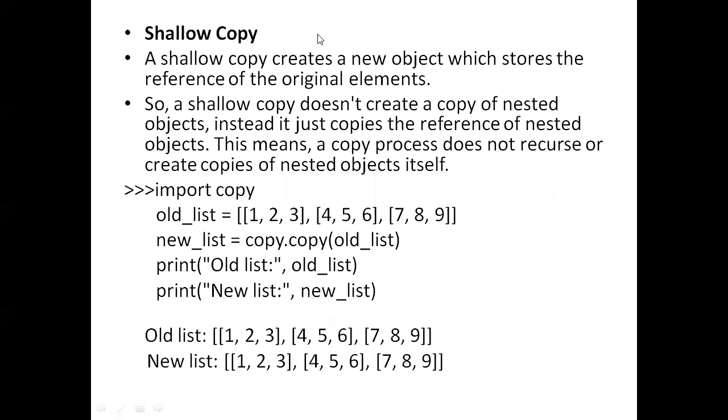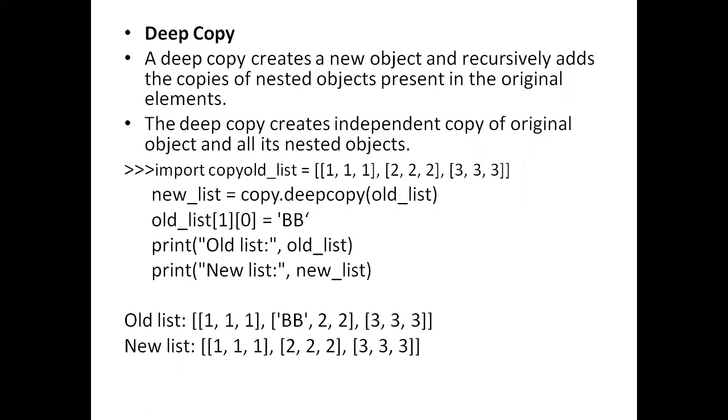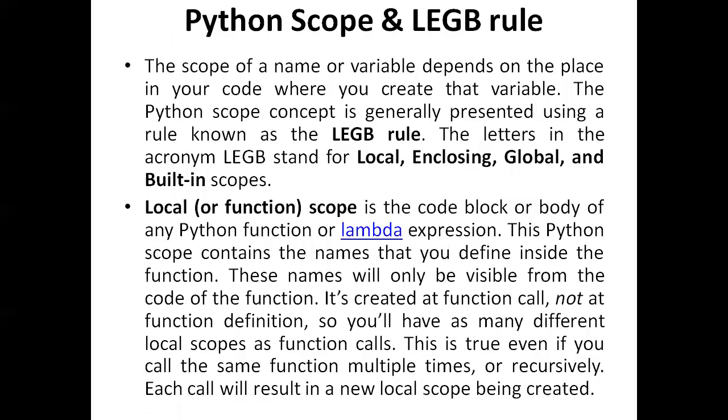So a shallow copy creates a new object which stores the reference of the original elements. It will be referred to the original elements. So shallow copy does not create a copy of nested objects. Instead it just copies the references of nested objects. So whatever objects you are having, it will just be having the references, that's all. Okay. So these are the examples which we already saw.